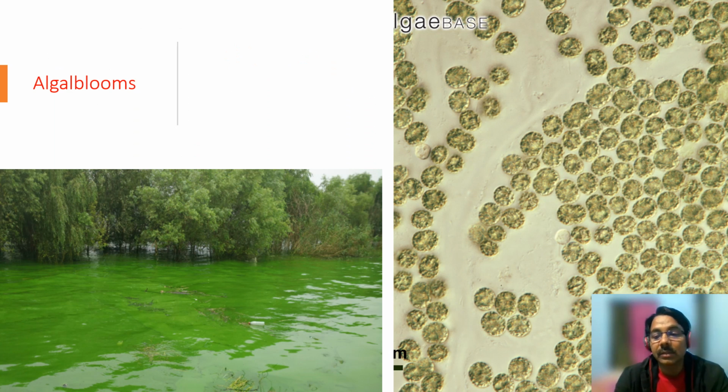You can see in this picture the whole of the pond or water body is filled with this particular cyanobacteria. This green color is totally these are the Microcystis. Totally, this pond is filled with Microcystis.